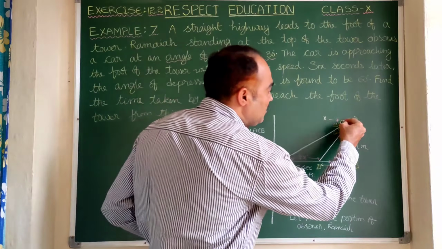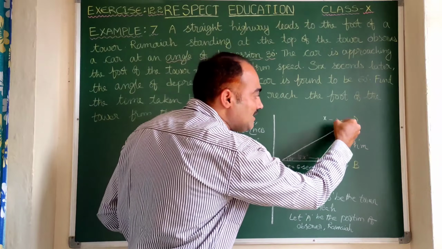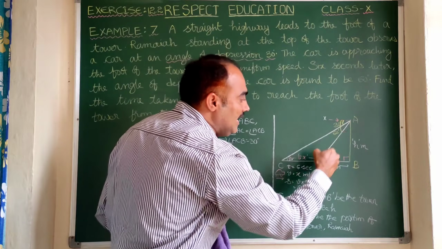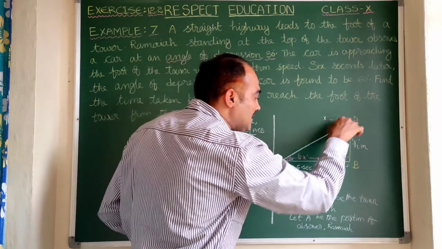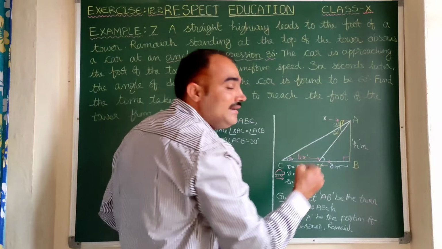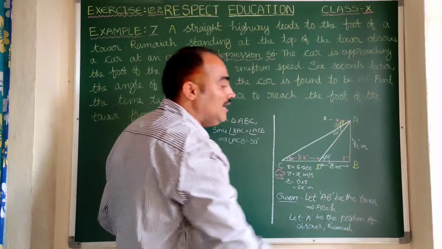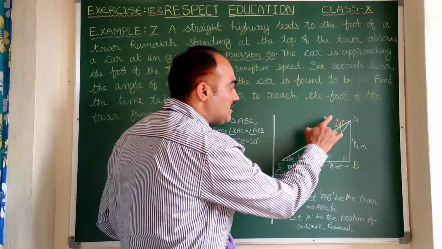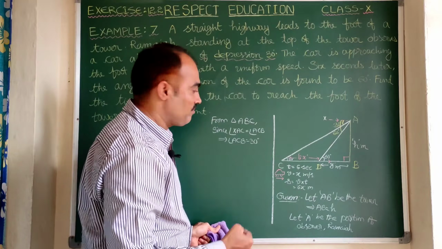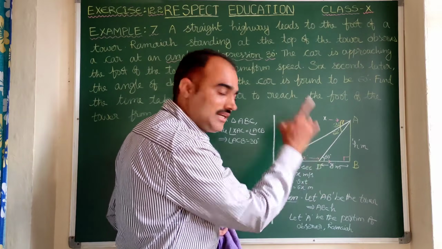Same way, here you see angle XAD, the angle of depression 60 degrees, can be taken here as angle ADB, because XA and DB are both parallel. These two angles are interior alternate angles. So 60 degrees can be brought here. That means we made the angle of depression into the angle of elevation for the convenience of solving the problem. This is how we need to convert angle of depression into angle of elevation.